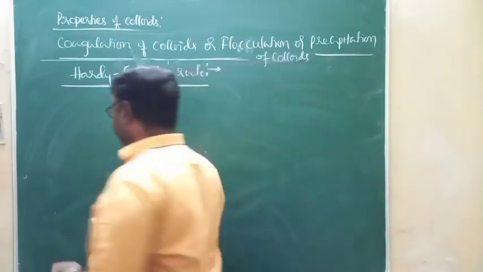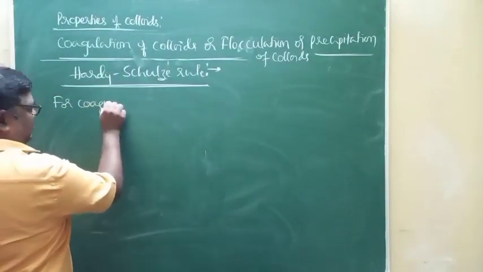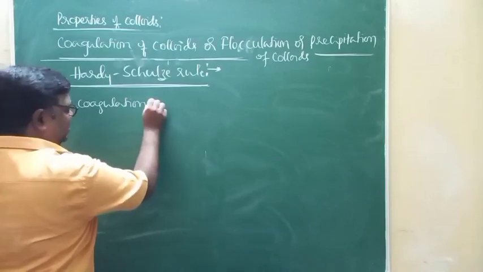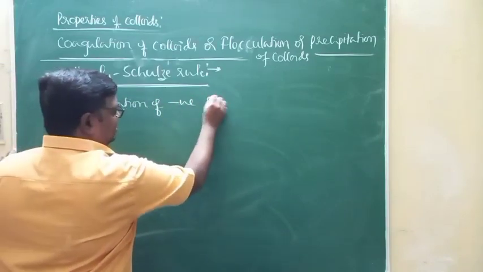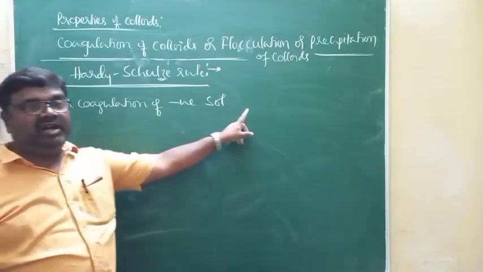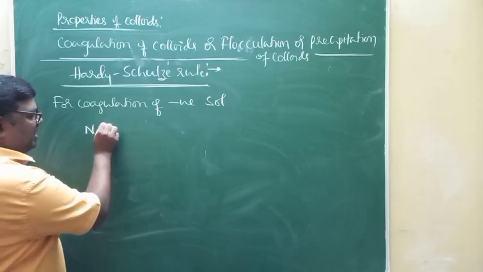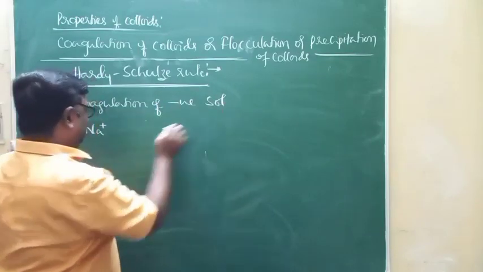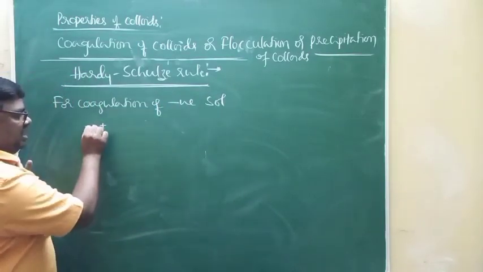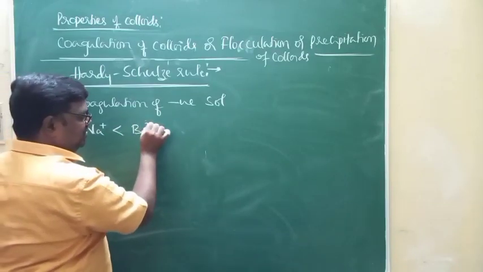For example, for coagulation of a negatively charged colloidal solution, look here, the ability of Na+ ion to coagulate that particular negatively charged sol is less than that of Ba2+ ion.